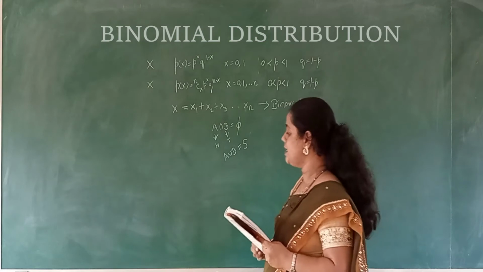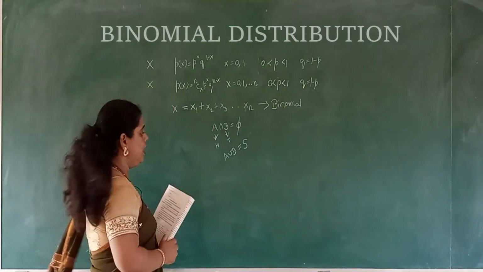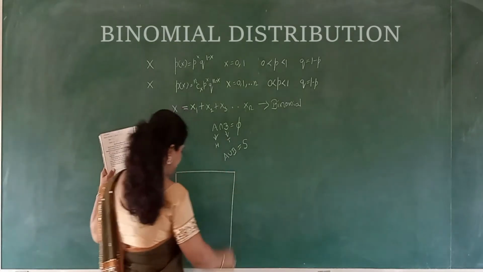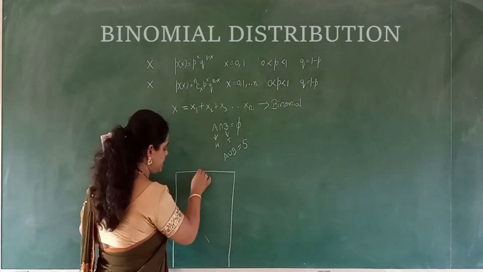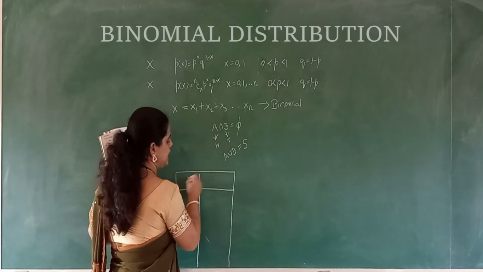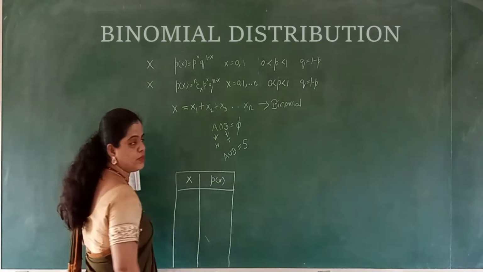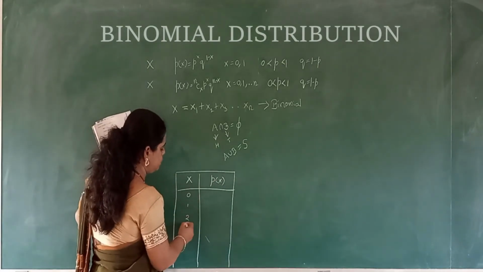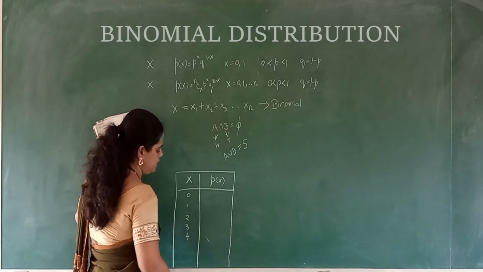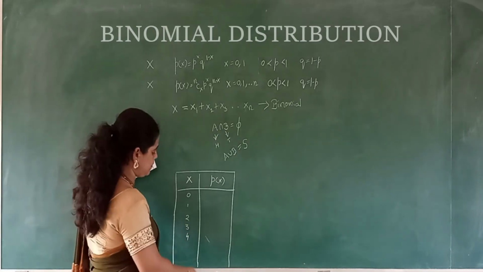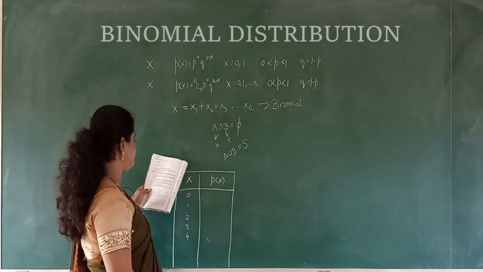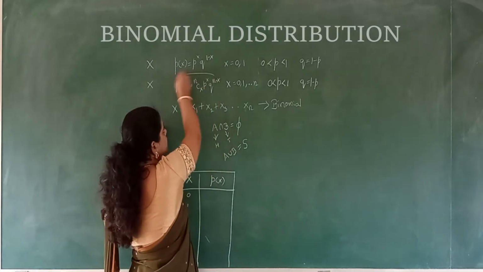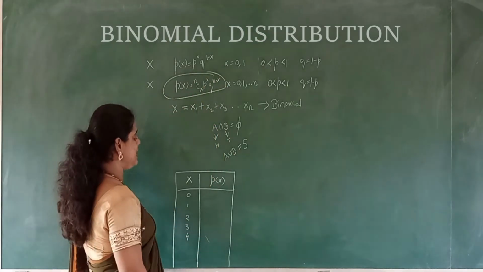Now let's write the binomial distribution so that we can understand it. Yes, we know that the probability distribution is written like this, x and p of x, right? You will start from 0, 1, 2, 3, 4, depending on how many times the trial is experimented. Based on that you are going to write the numbers, so it is till n. How are you going to do that? It is based on the probability mass function, nCx, right?